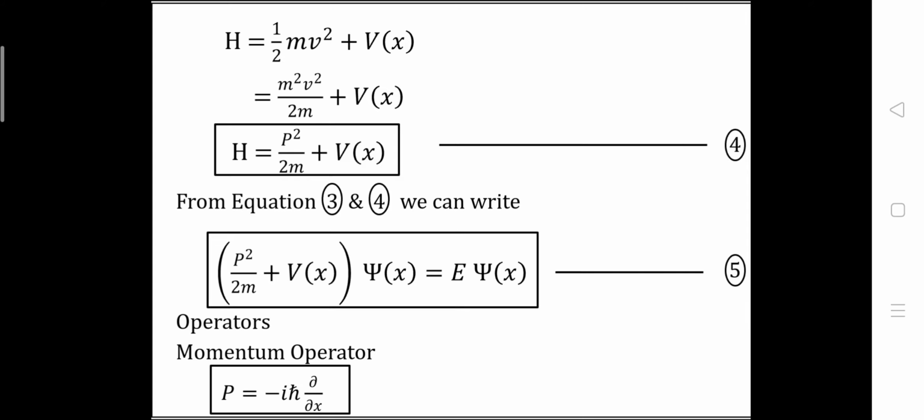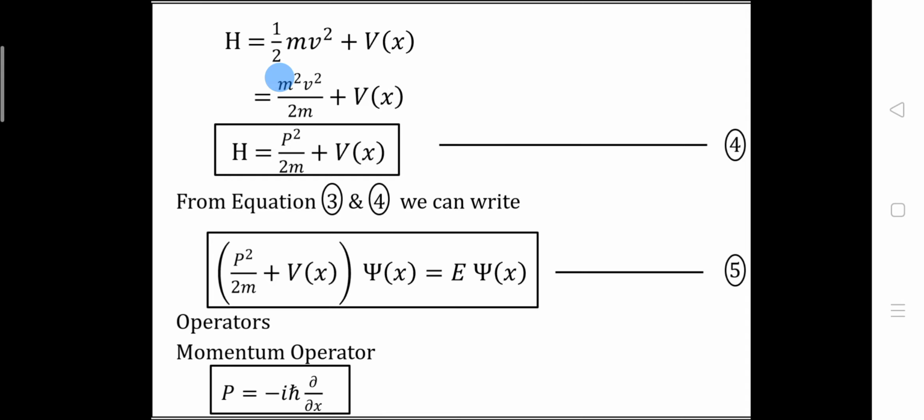We have to convert this kinetic energy into a function of momentum. So what we will do, we will multiply m in numerator and denominator by m. Okay, so we will get m square v square upon 2m plus V of x.